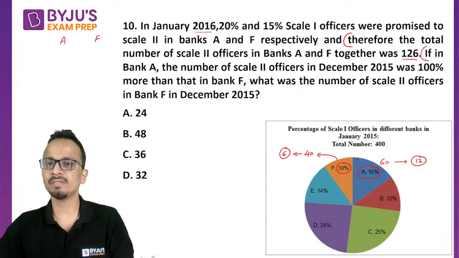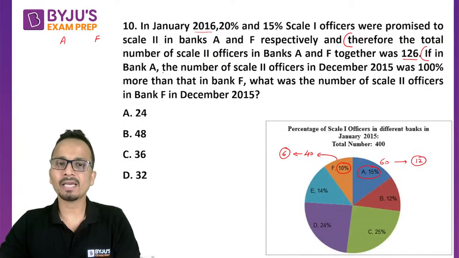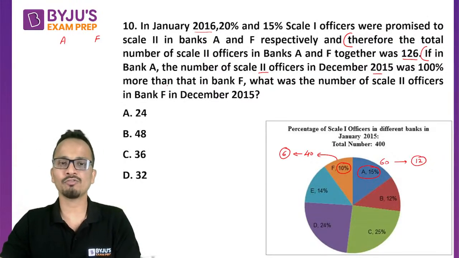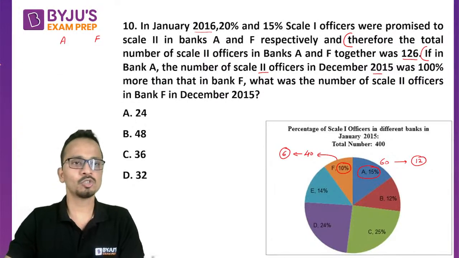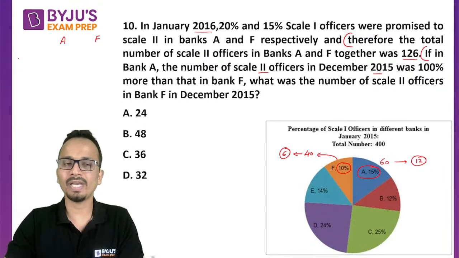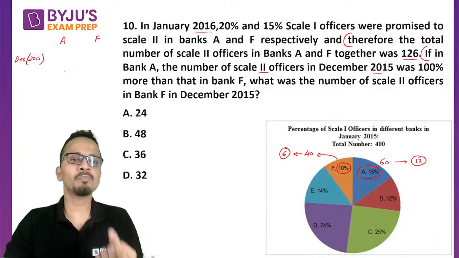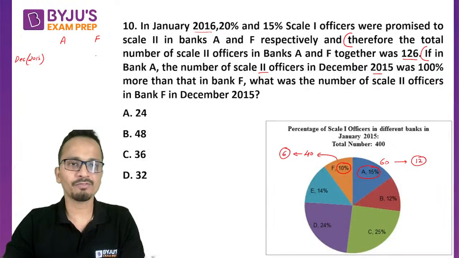Now a relation is given. If in Bank A, the number of Scale 2 officers in December 2015 was 100% more than that of Bank F. Okay, so I'm writing the value for December 2015 for Scale 2 officers. If in Bank A, the number of Scale 2 officers was 100% more than that of Bank F, so Bank F, I'm assuming as x.